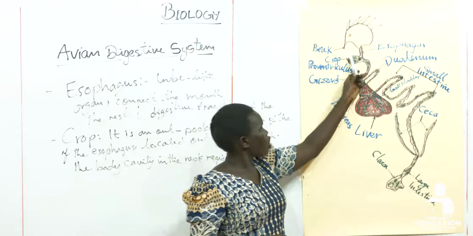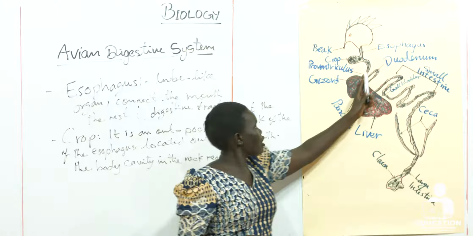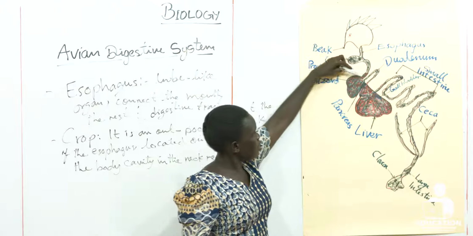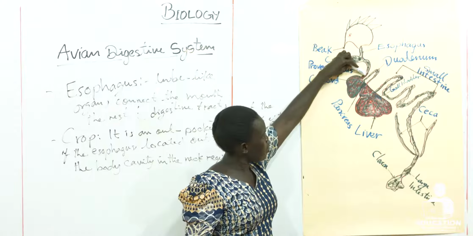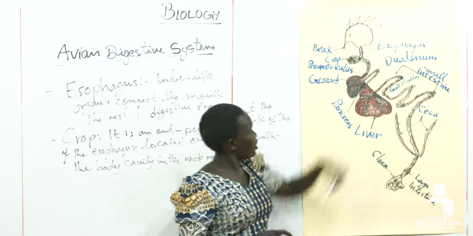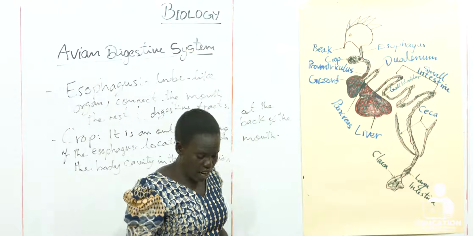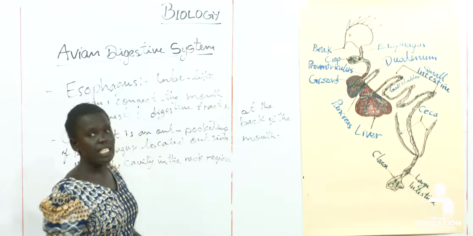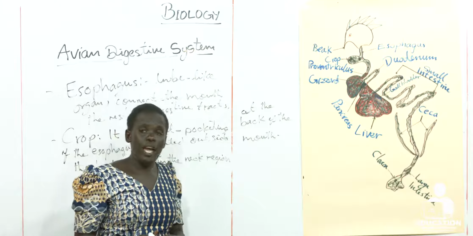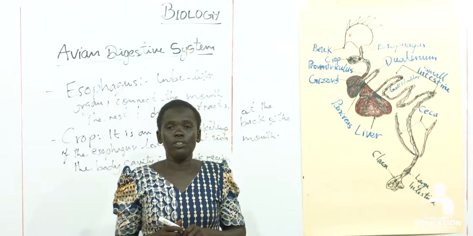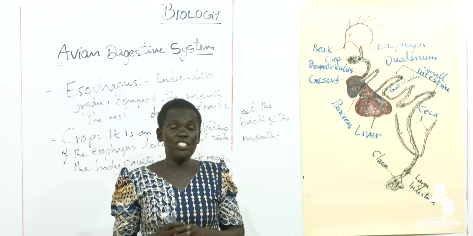Then from the crop, the food will be sent to the proventriculus, this region here, before reaching the gizzard. This one serves as the stomach of the birds. This is the real stomach, where the hydrochloric acid and some of the enzymes are released.